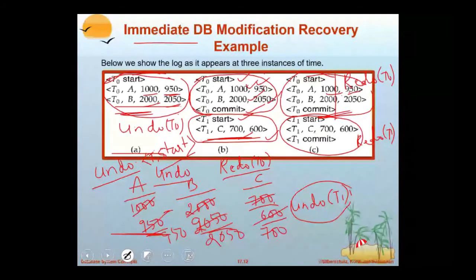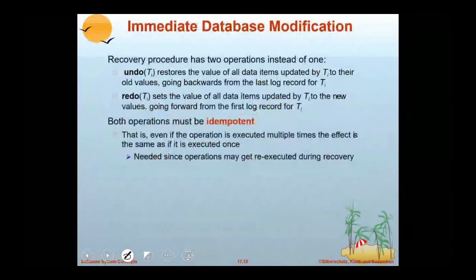When is redo required? If it contains both start and commit logs. Okay. Now, these are the points in the slides.